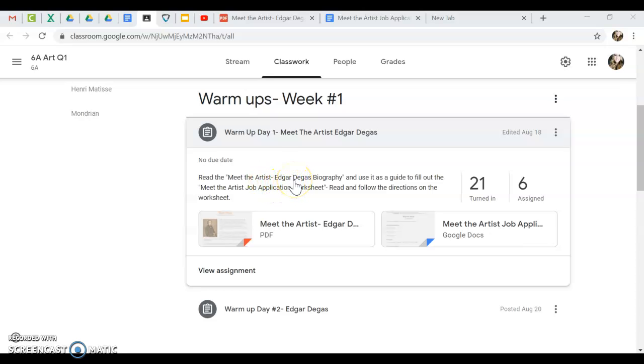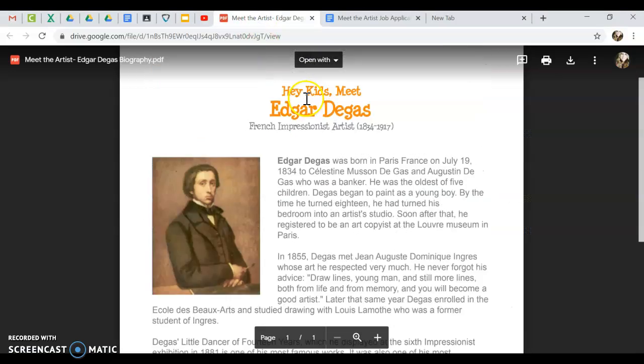This week was Edgar Degas biography, and use it as a guide to fill out the Meet the Artist job application worksheet. Make sure that you are reading the directions on the worksheet. So we have the PDF of the Meet the Artist biography, and then we have the Meet the Artist job application worksheet that you will fill out. So this is what the biography looks like.